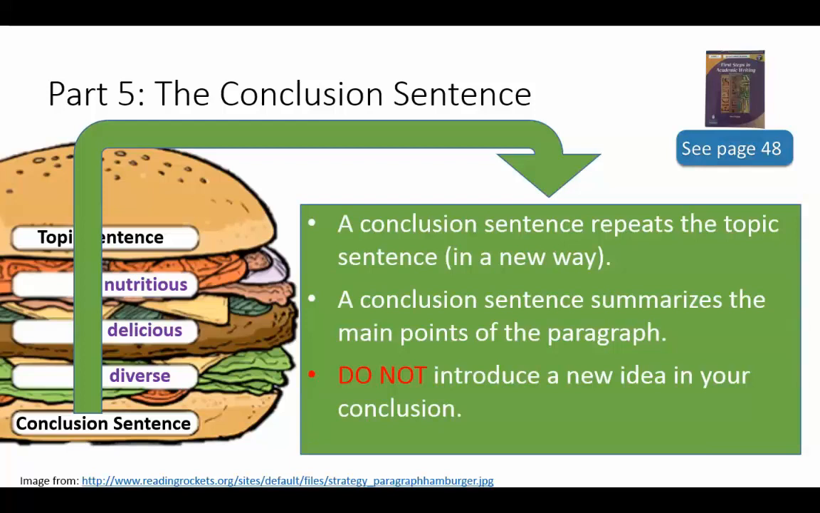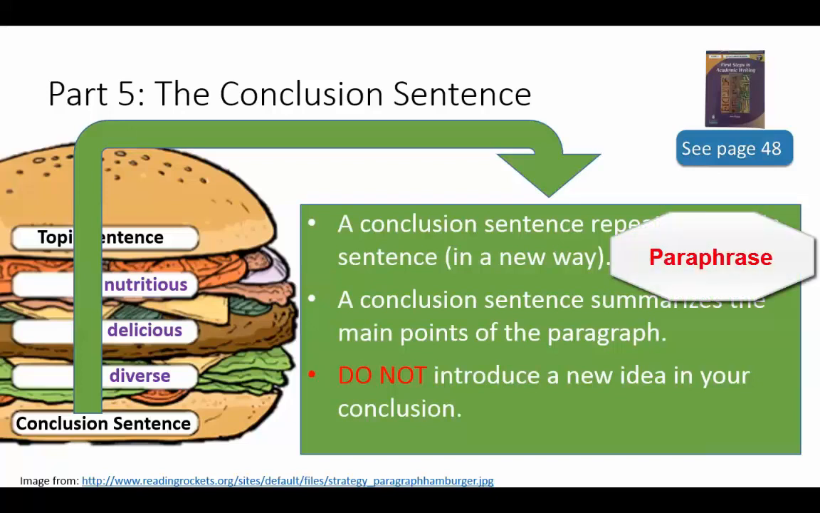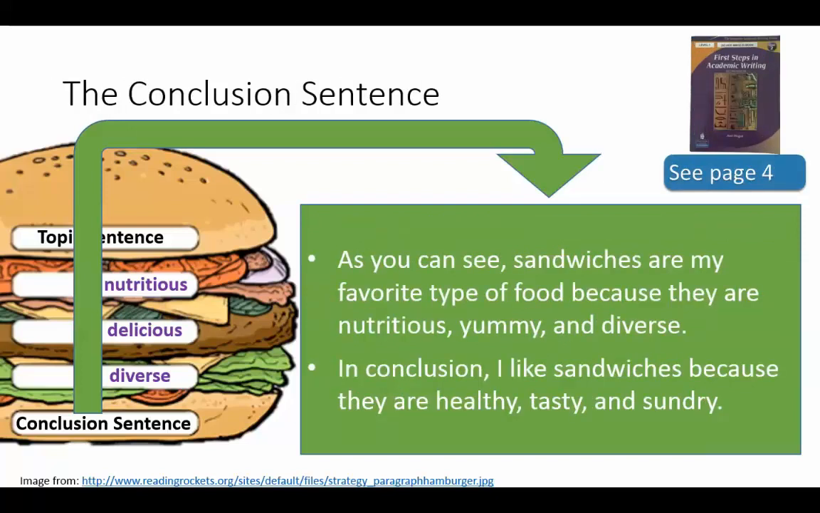Okay, part 5, we're going to talk about the conclusion sentence. A conclusion sentence repeats the topic sentence in a new way, so it paraphrases or restates the topic sentence. A conclusion sentence summarizes the main points of the paragraph, but a conclusion sentence does not introduce a new idea. Okay, so like it says, do not introduce a new idea in your conclusion. So again, for a simple and very structured paragraph, you can use a conclusion sentence just to restate your topic sentence. Let's look at an example.